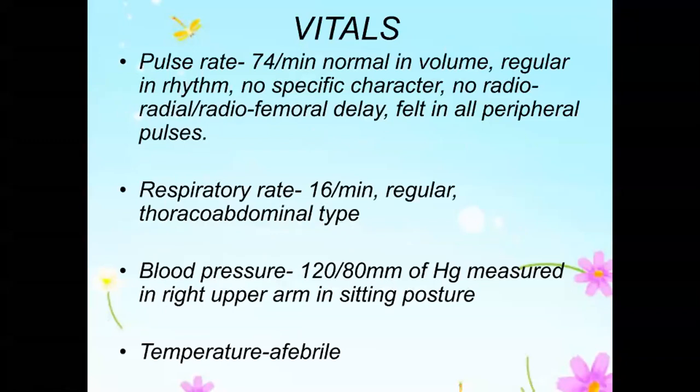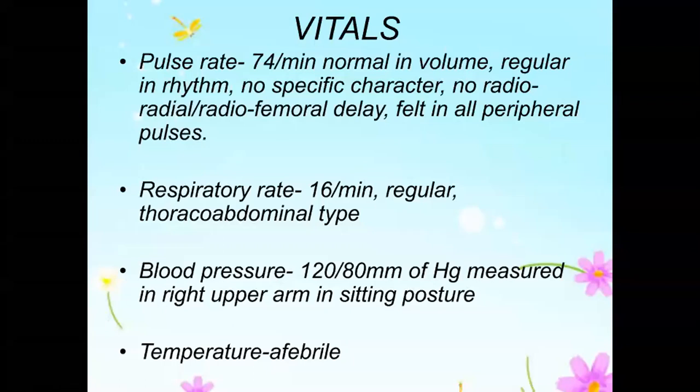Vitals, pulse rate is 74 per minute, normal in volume, regular in rhythm, no specific character, no radial or radiofemoral delay, felt in all peripheral pulses. Respiratory rate is 16 per minute, regular and thoracoabdominal type. Blood pressure is 120/80 in right upper arm in sitting posture.